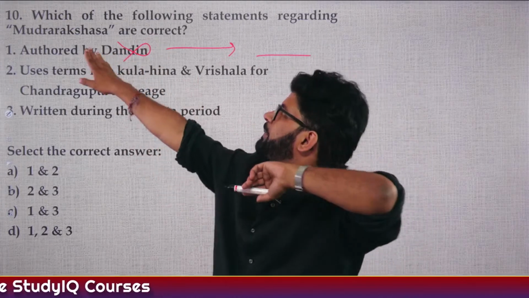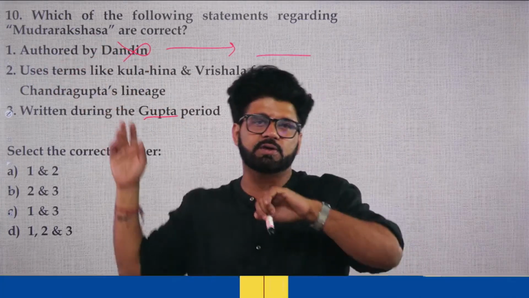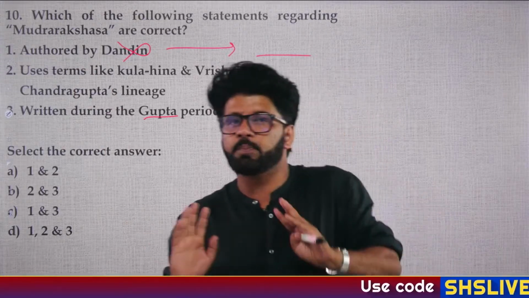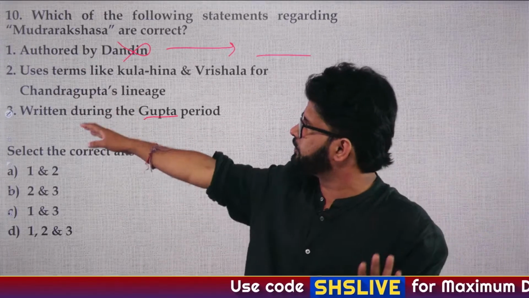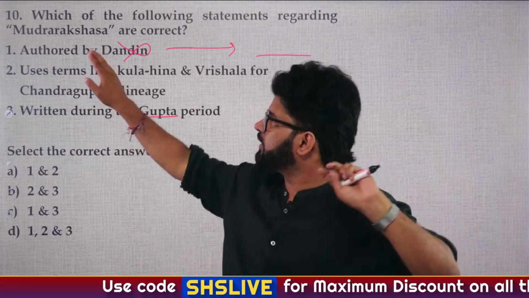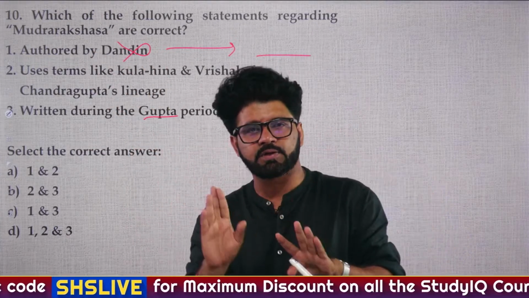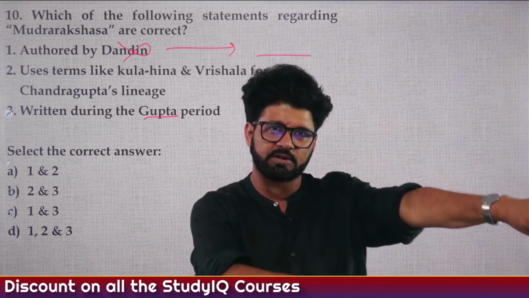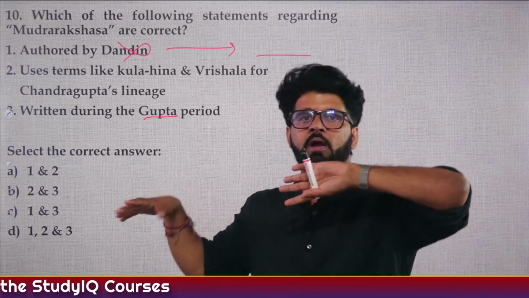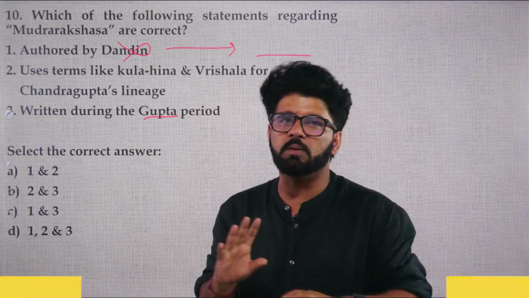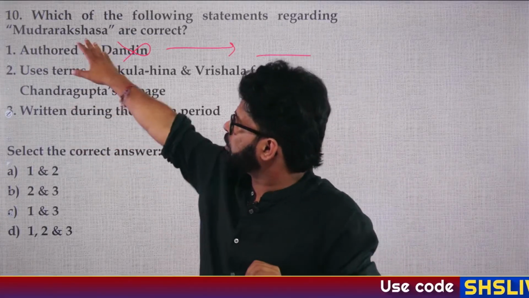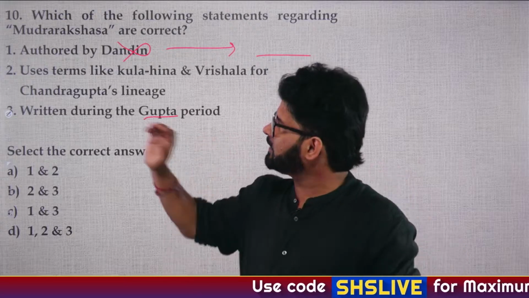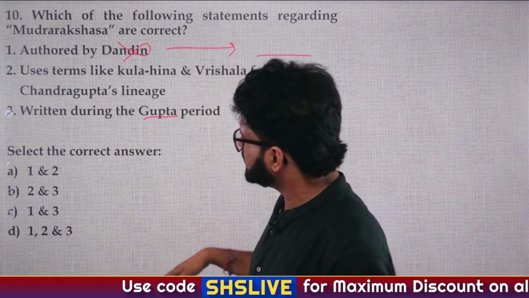We have talked about that the guy who wrote Mudra Rakshasa, he also wrote Devi Chandraguptam. UPSC love to ask questions on Devi Chandraguptam. And Mudra Rakshasa is a story about a Rakshasa minister during the period of Nanda, whom Kautilya wanted to be associated with them, and Chandragupta Maurya, and how Kautilya managed to do that. That is the story. So, a story about Mauryan Empire, Nanda Empire written during the Gupta period. So, second and third is correct.